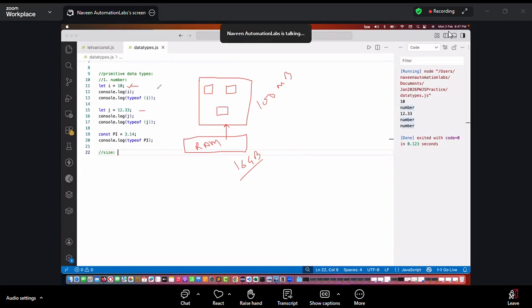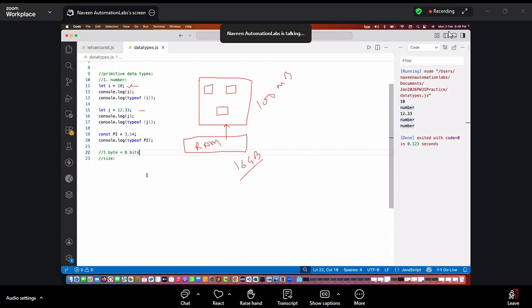Always remember that whenever we talk about memory, it will be calculated in the form of bytes and bits. This is just like when we use kilometers and meters, or milliliters and liters for liquid. Same thing in memory, we talk about bytes and bits. And always remember, 1 byte is equal to what? Can anyone tell me? 1 byte is equal to 8 bits.